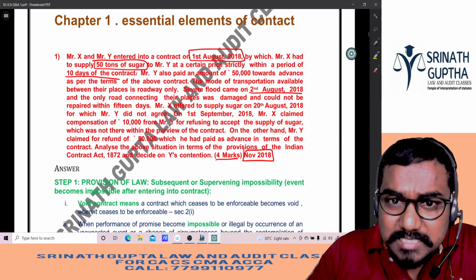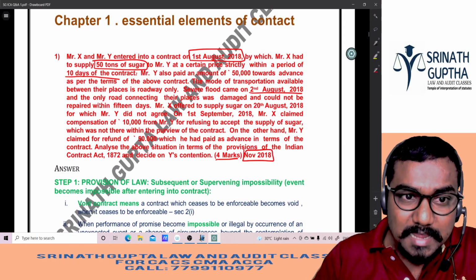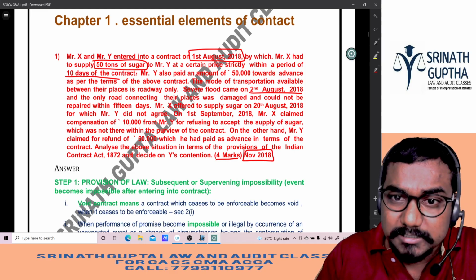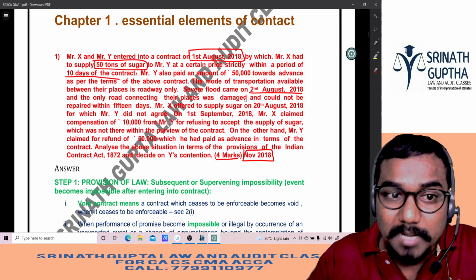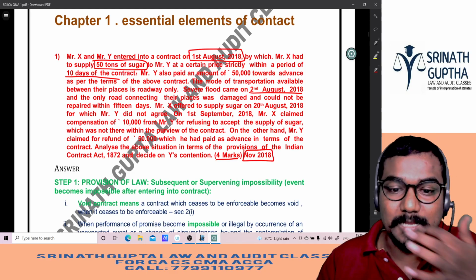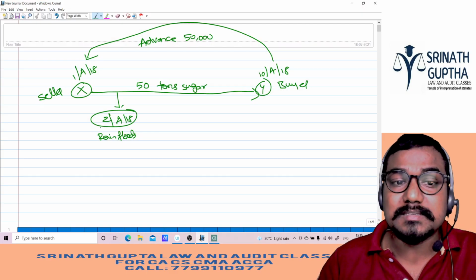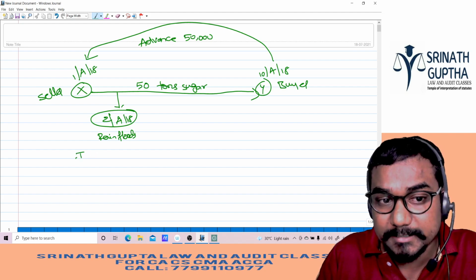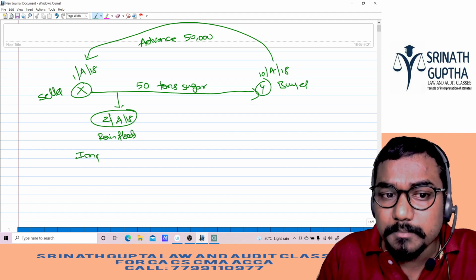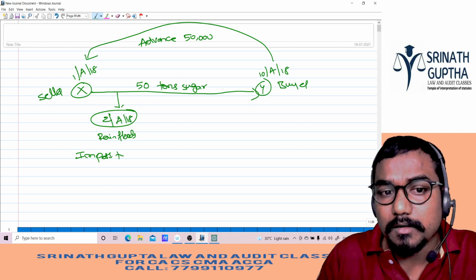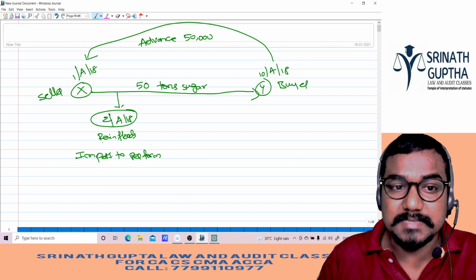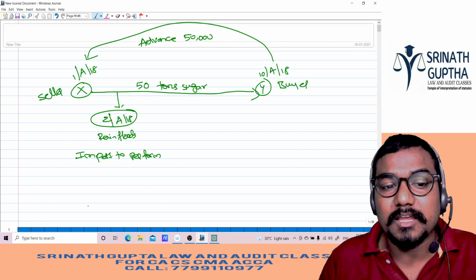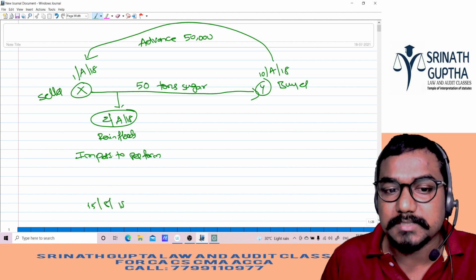See, severe floods came on the 2nd August and the only road connecting their places was damaged and could not be repaired within 15 days. So when the road was damaged on 2nd, it became impossible to perform the contract. It becomes impossible to perform from 2nd August, and the road cannot be repaired till the 15th August 2018.